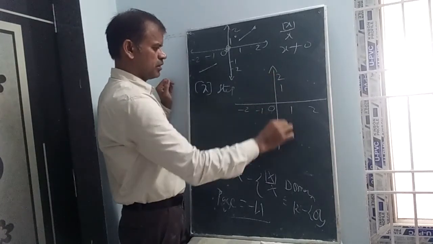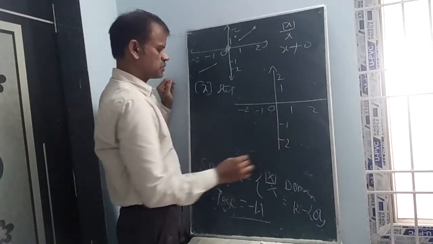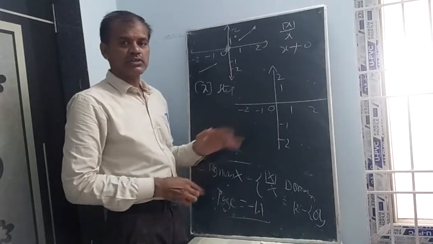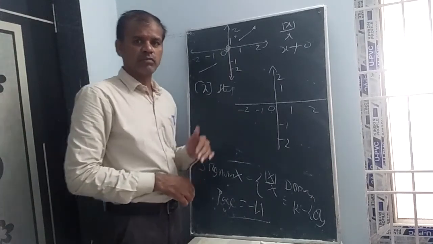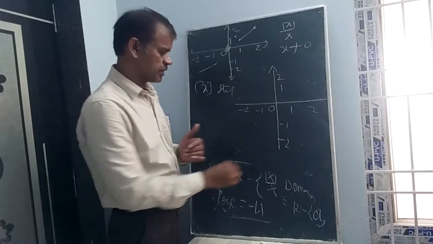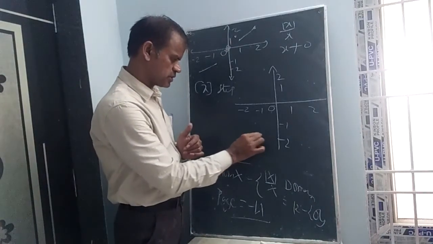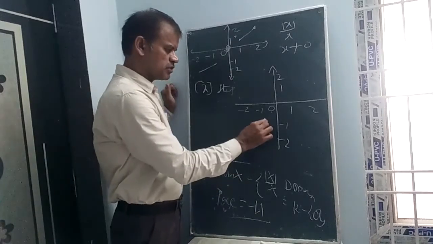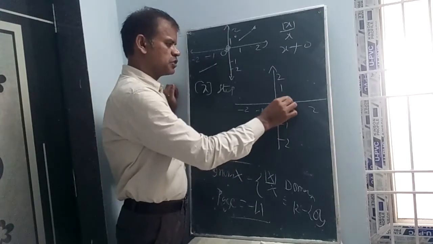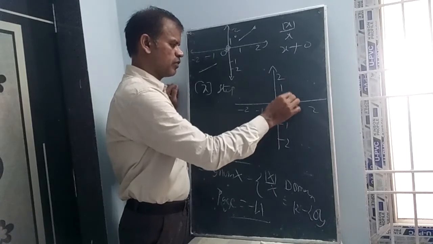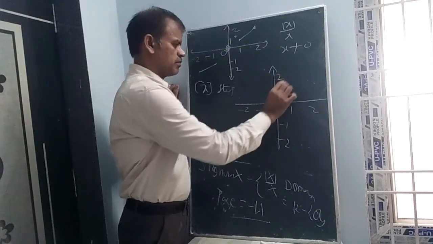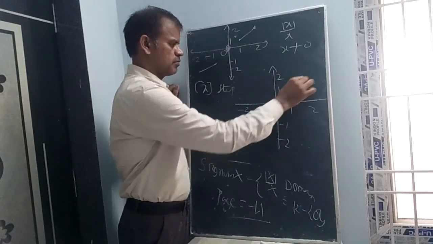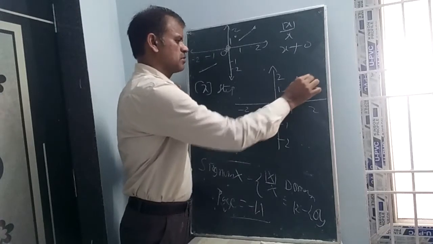Put 2, 1 here. This is also -1, -2. Between -2 and -1, you take any value, for example -1.9. The step becomes -2. So between minus, like this. This is the value. Between -1 and 0, this is the value. Between 0 and 1, this is the value. So 1 you will get. Between 1 and 2, you will get like this.